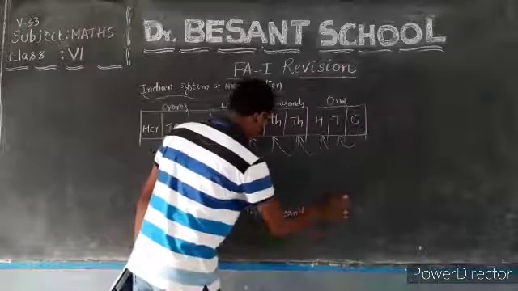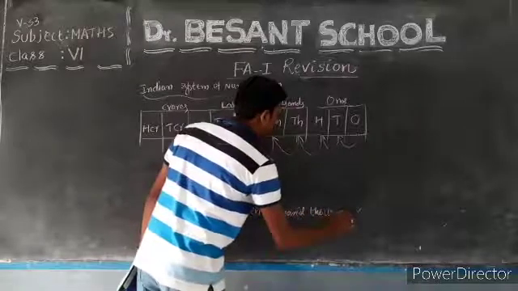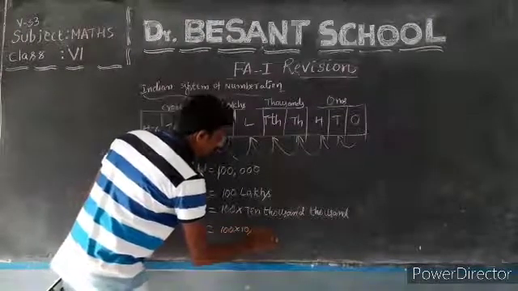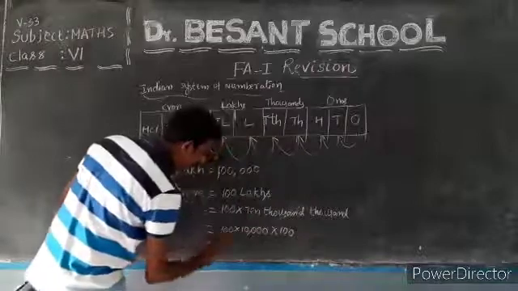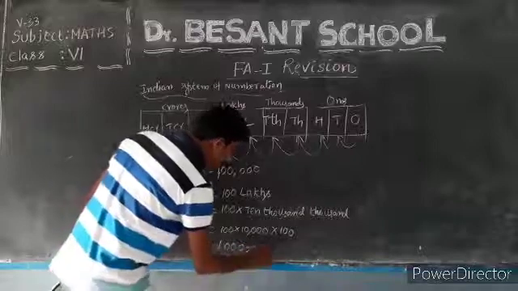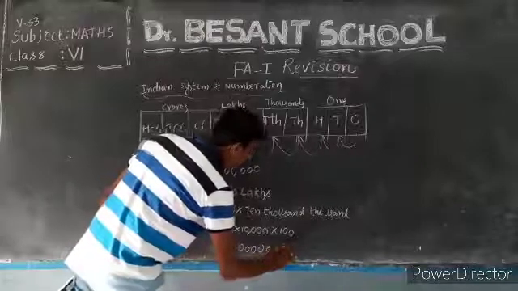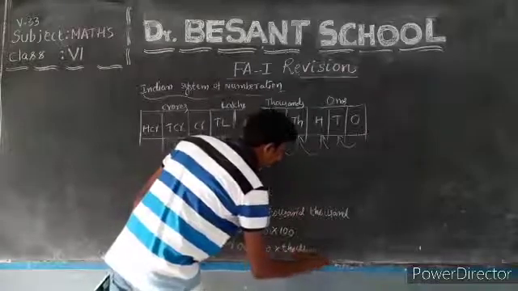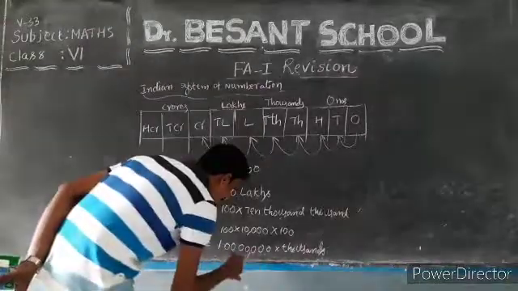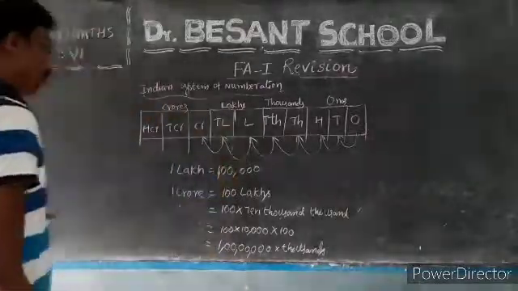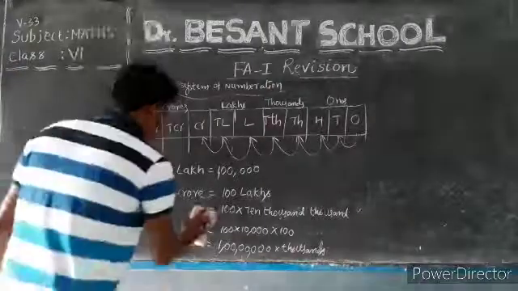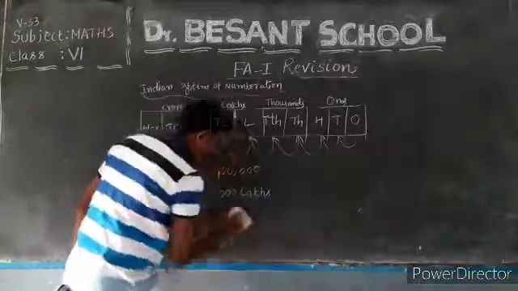So 100 into 10,000 into 1,000. You have converted 1 crore into thousands, this much number of thousands. Do you understand? This may be somewhat bigger, so leave it.